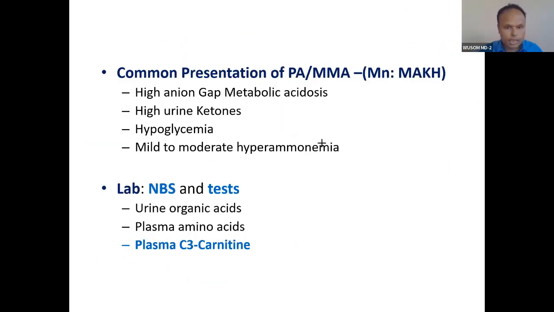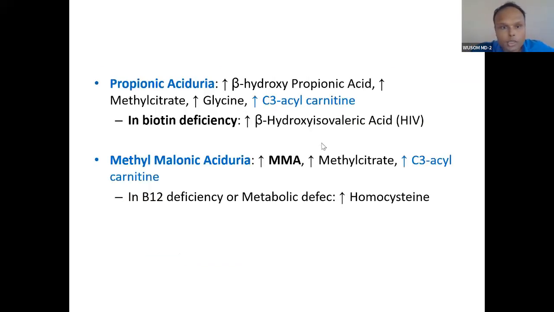You go for the test. This is the test: urine test, plasma test, and in propionic aciduria you will find this C3 propionyl carnitine will be high. These are the presentation: high anion gap metabolic acidosis, ketone bodies high, hypoglycemia, mild to moderate hyperammonemia. So these are the presentation.